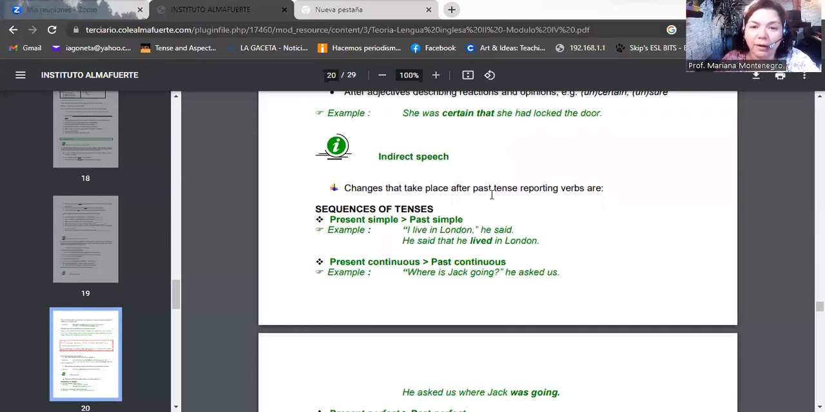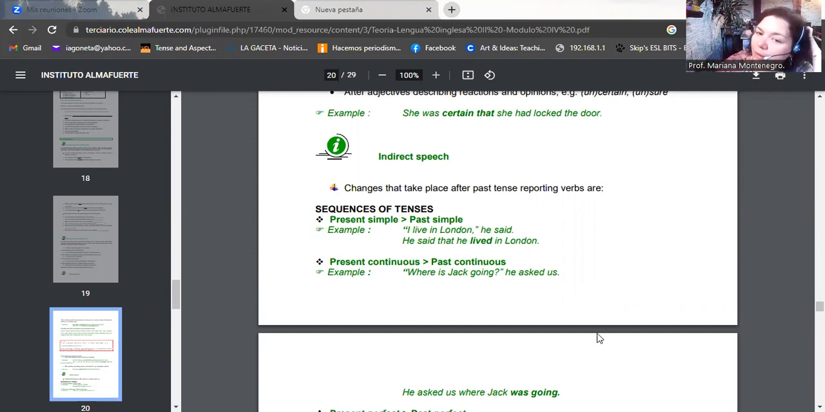Today I want to explain a little bit about reported speech or indirect speech. What do you have to know about that? You have to know mainly the changes that take place after a past tense reporting verb. And here I'm going to show you the sequence of the tenses.